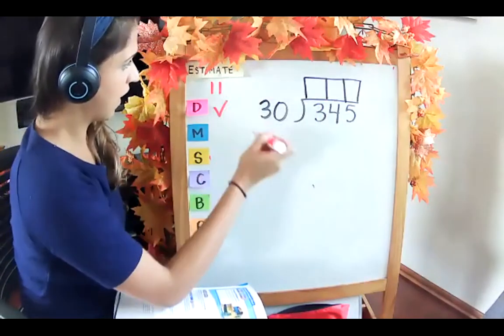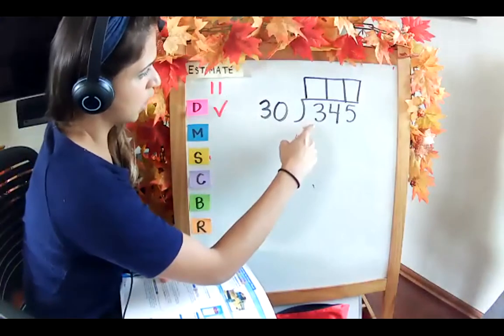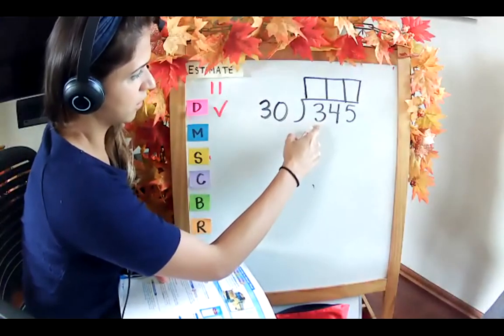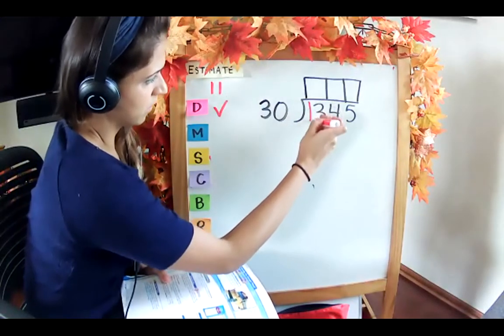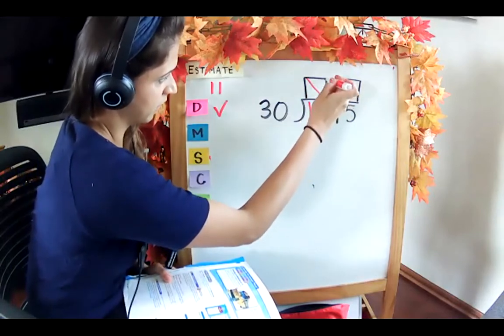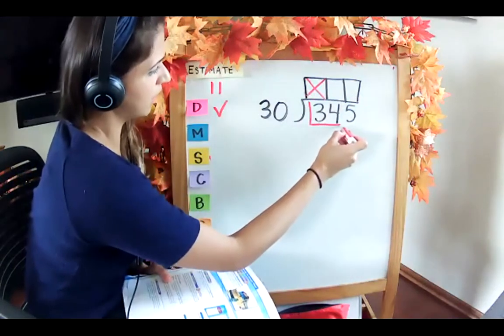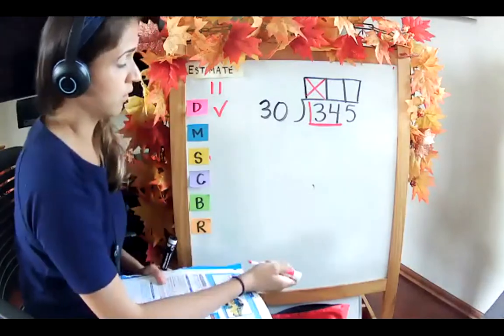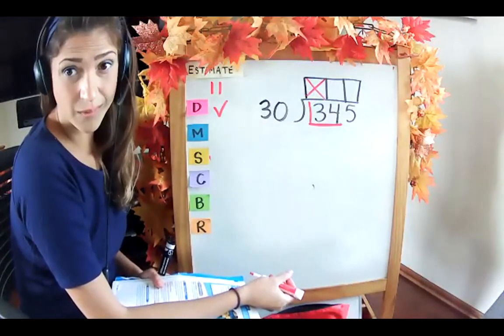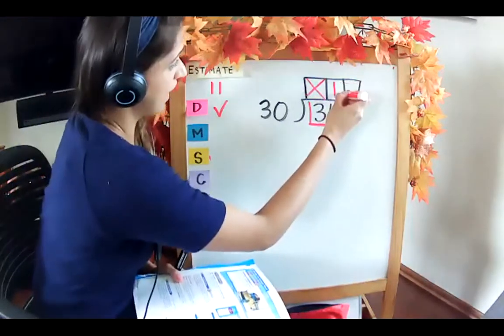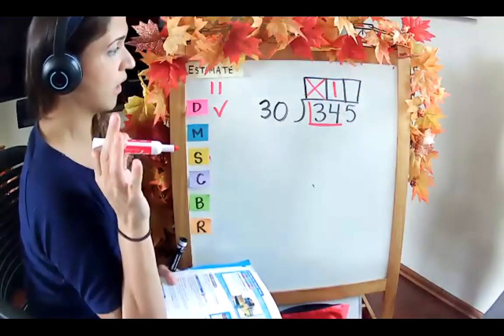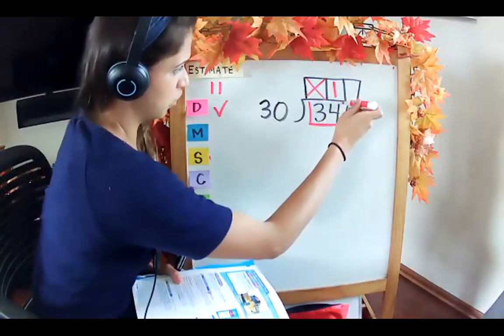First step is to divide. Can 30 go into 3? No. Can 30 go into 34? Yes. How many times? Once. That's all we need to focus on right now, just the 34.